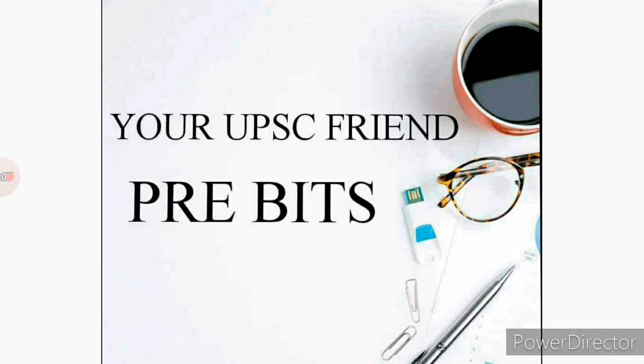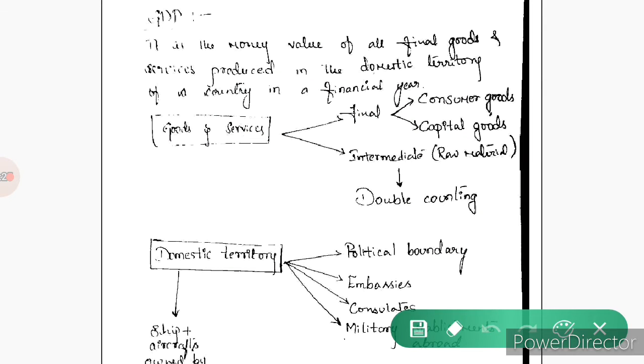Today in our pre-bits, let's see regarding the national income accounting, especially today regarding the GDP and GNP. First, let's see what is national income.